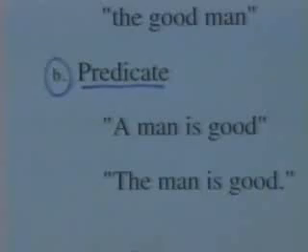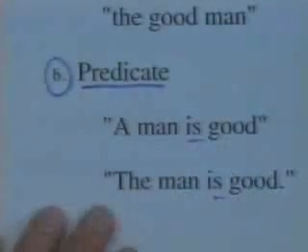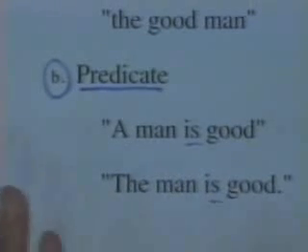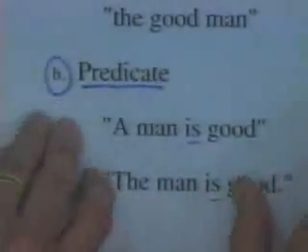Do you see that in both of these cases we have a verb, we have a sentence, we have an adjective making a predicate, that is, making a sentence out of the noun. All right, those are the two concepts of how we're going to use adjectives. Now, let's see how this works.